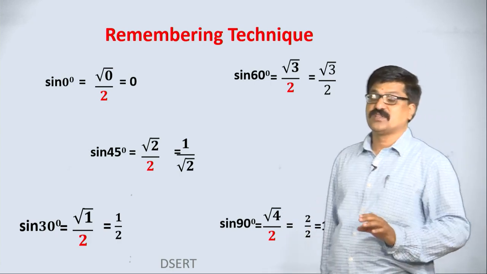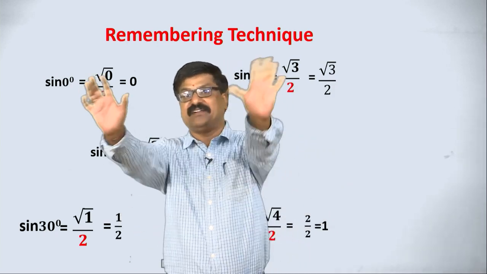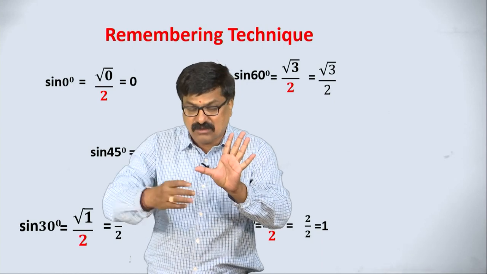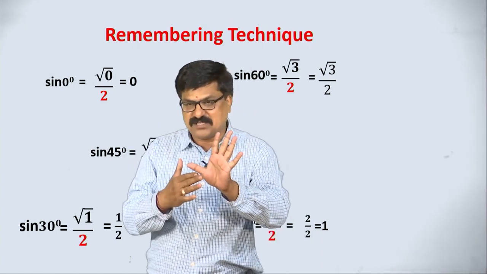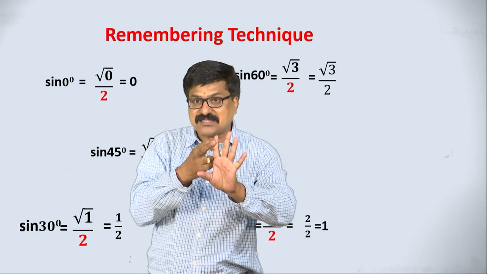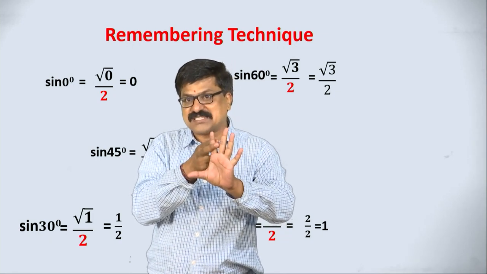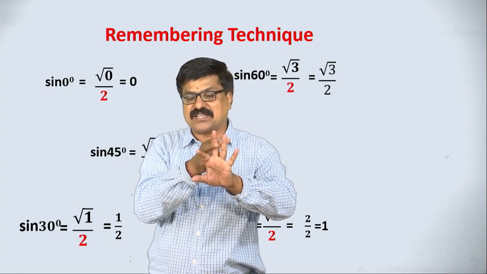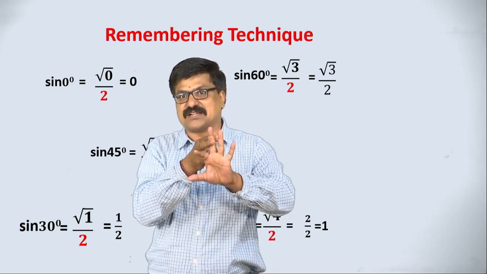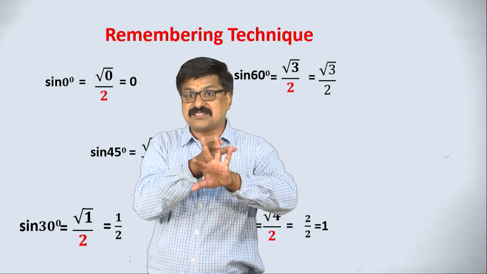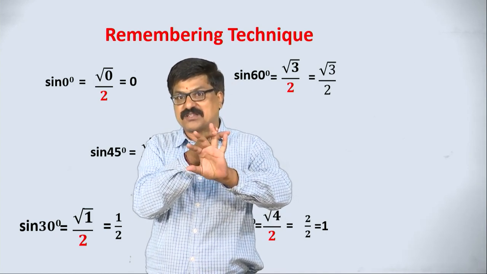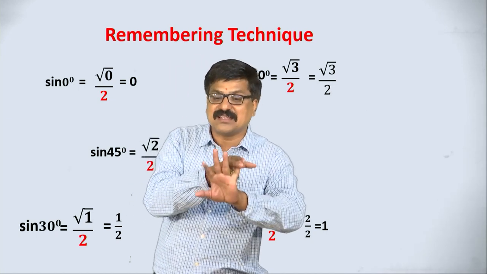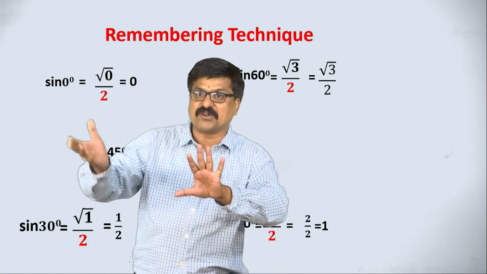Suppose you want to write tan, very simple. Observe here. If you want to find tan 0, before this by after this, 0 by 4 is 0. Tan 30 degree, how many fingers are there before this? 1 by 3, that means 1 by root 3. Tan 45, 2 fingers here, 2 fingers here, 2 by 2 is 1. Tan 60, how many fingers are there before? 3, that means root 3 by 1 is root 3. Tan 90, 4 fingers, 4 by 0 is not defined.